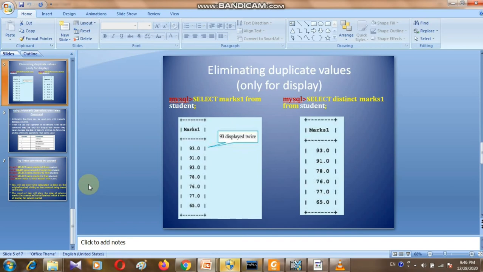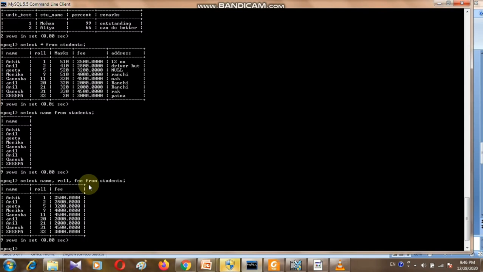Eliminating the duplicate values. Yes, how can we eliminate the duplicate values? Because this is a very important feature of MySQL. So how can we remove duplicate values? Here, see, in the name column there are duplicate values, so I want to remove the duplicate values.